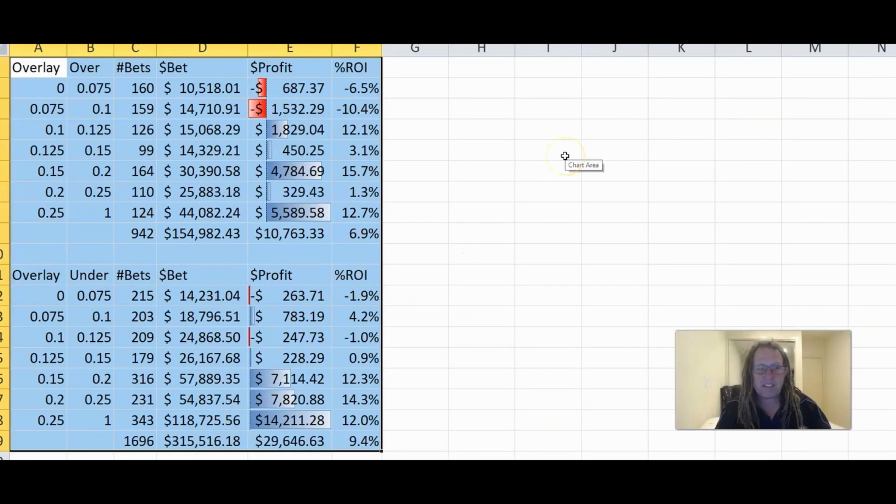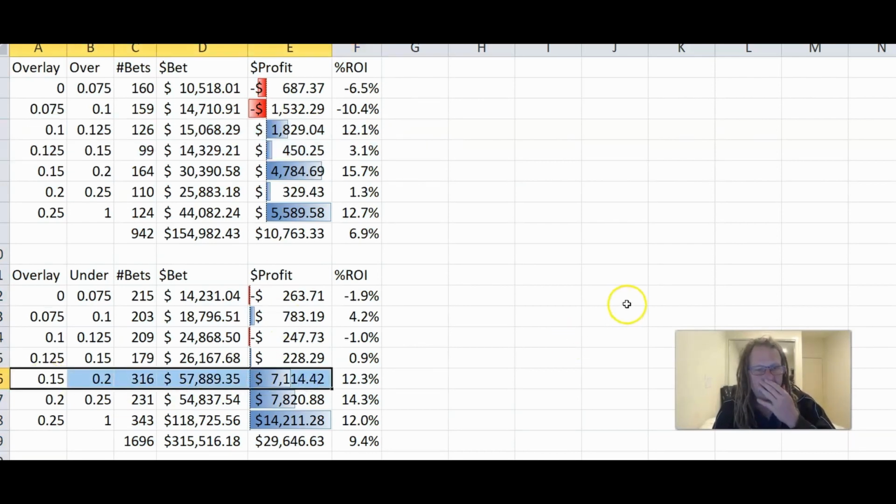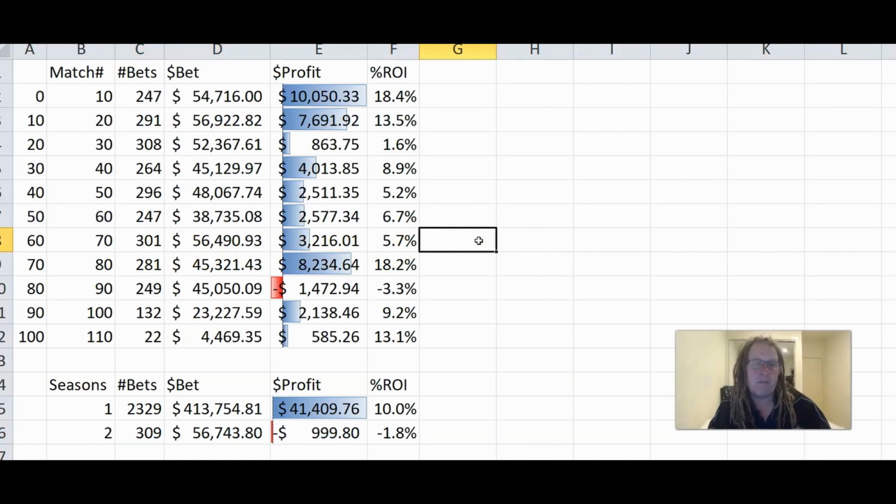So these things we can look at and it's great, minimum overlays, but we really want to work out what went wrong last year. Overall, you're looking at a 0.1 overlay for overs and maybe a 0.15 overlay for unders as being the most profitable here. Also, looking at the profits throughout the year, it's not that great in season 2, which is the playoffs. Last year we had a really bad playoffs result.